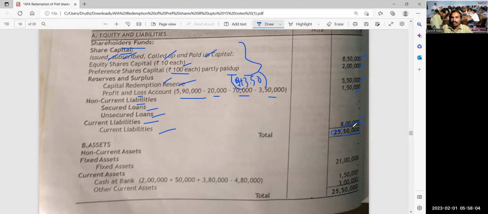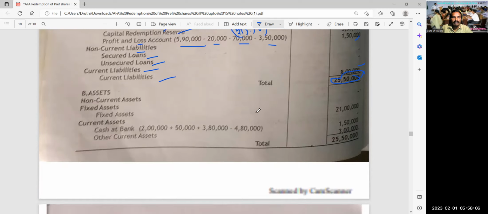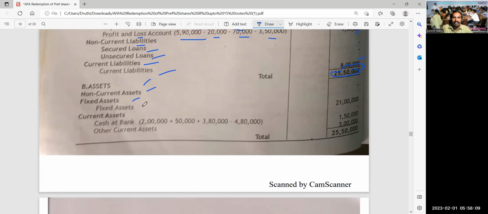Total is 25,50,000 on the liabilities side. Asset side, non-current assets, fixed assets, 21 lakh, as it is. And current assets, other current assets as it is 3 lakh rupees you will write. And bank, 2 lakh rupees you have. And you are receiving 50,000 rupees by the issue of new shares. So 2,50,000 plus 3,80,000 sale of investments you are making, and minus 4,80,000 redemption of preference shares, you have paid the money to the preference shareholders. Balance is 1,50,000 rupees. Check once again the total, 25,50,000 rupees.